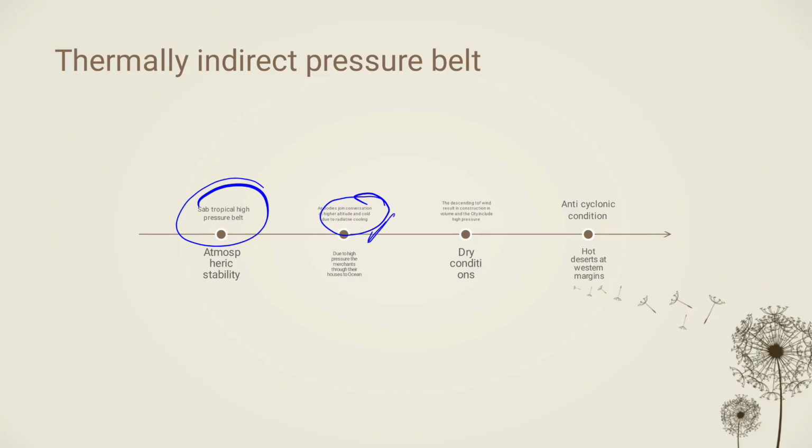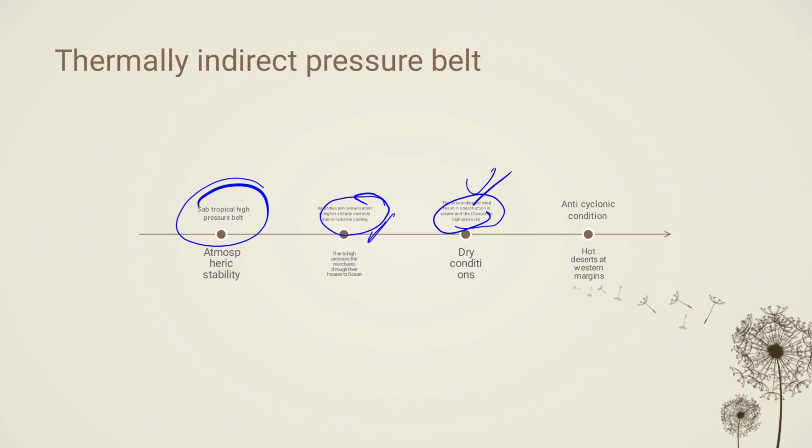If it becomes cold, then due to the decrease of temperature, air contraction happens and the molecules exert more pressure at sea level. And also the descending of wind results in contraction of the volume, and this induces the high pressure, that we have already discussed.